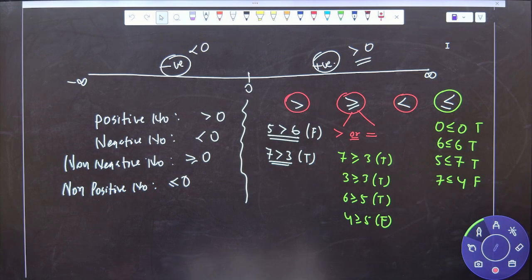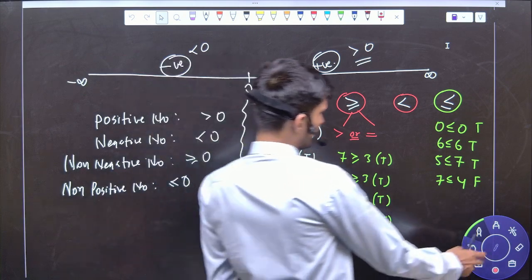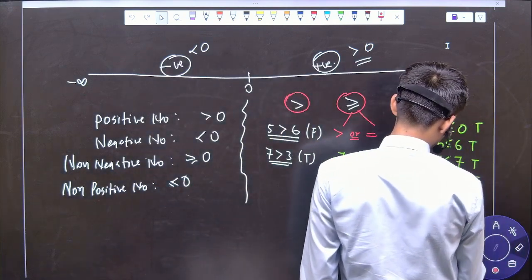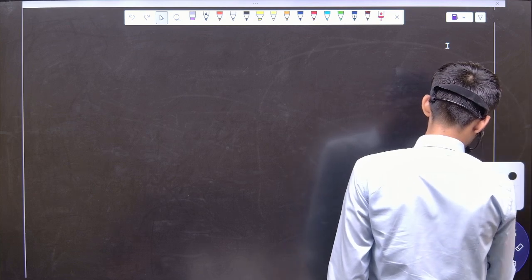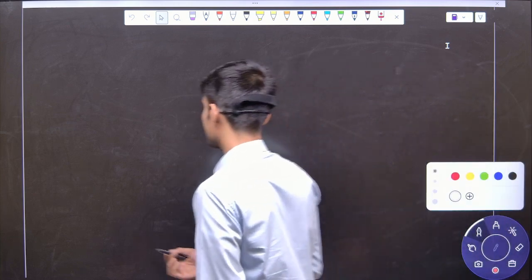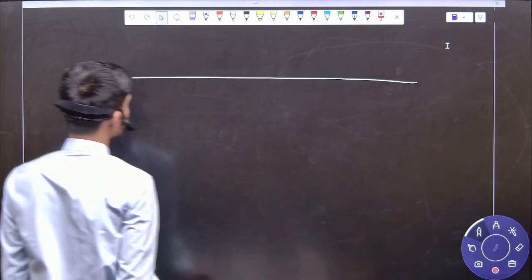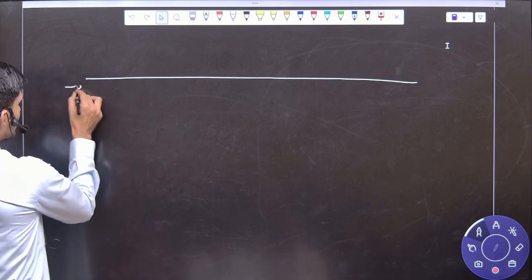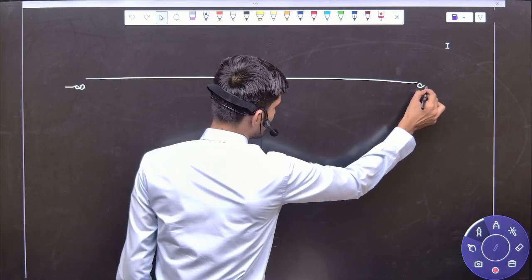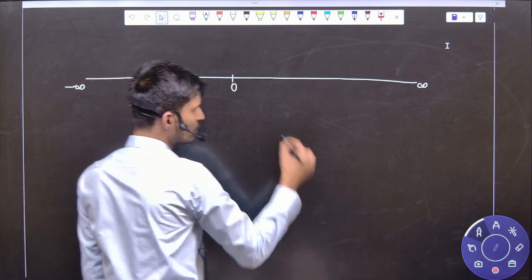Okay, so now we are going to see, still the topic is number line only. I'm writing minus infinity and I'm writing infinity, and here is our number 0.